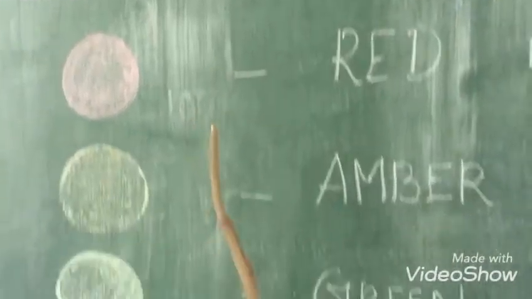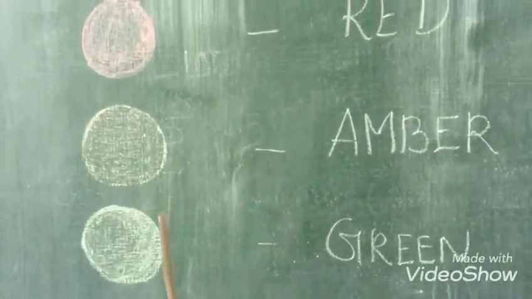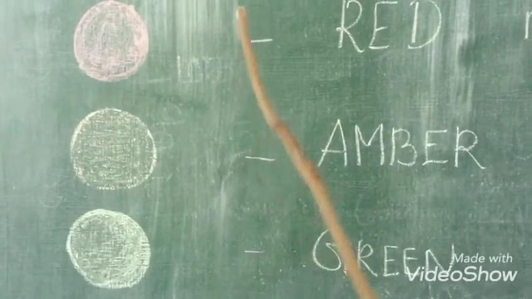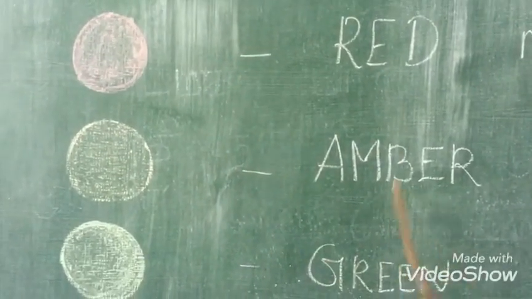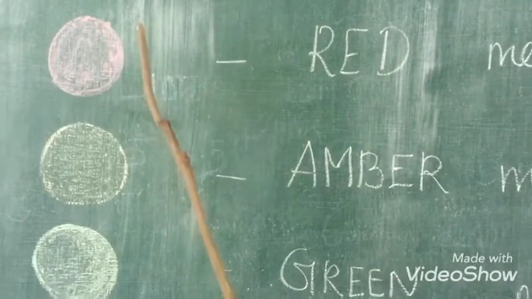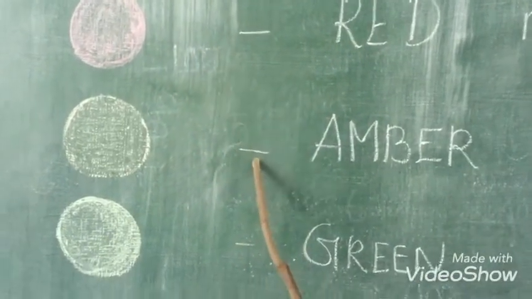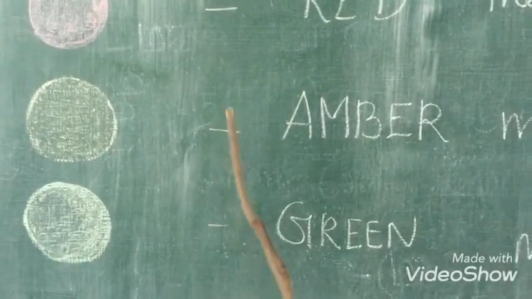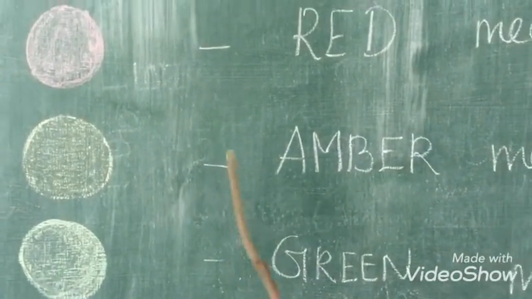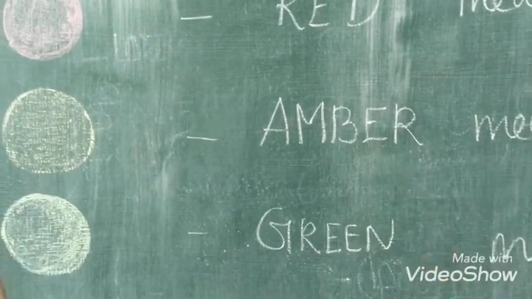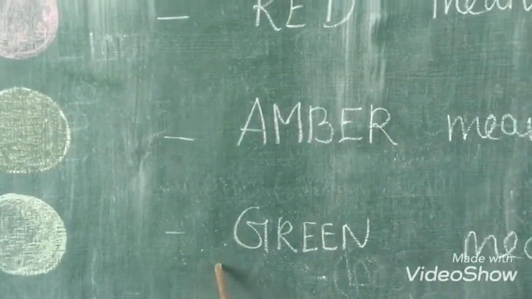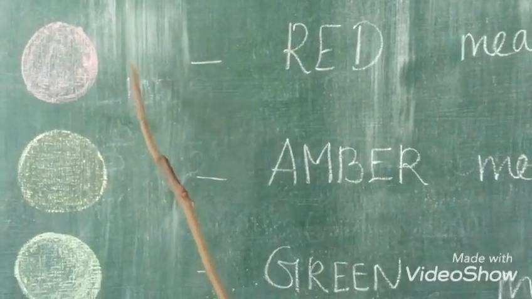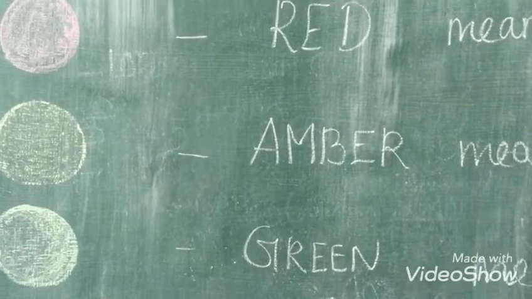Okay, so these are all the three colors of signals which we have to follow while we are walking or else driving on the road. So the first color is red, as you know, and the second one is, so we'll pronounce it as yellow, but it's wrong. We should tell it as amber. Okay, and then the next color is green. So what are all the colors which is used in signals? That is red, amber and green.